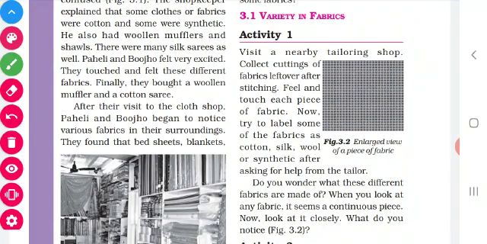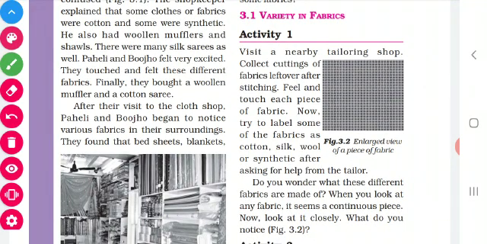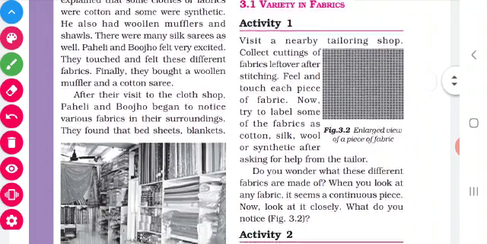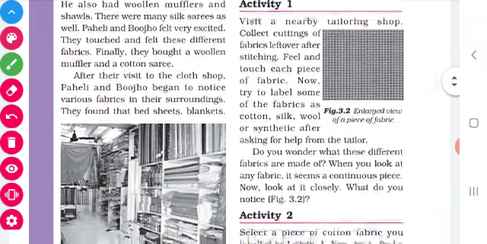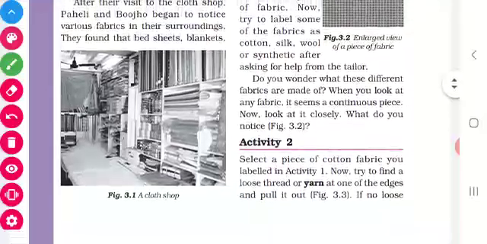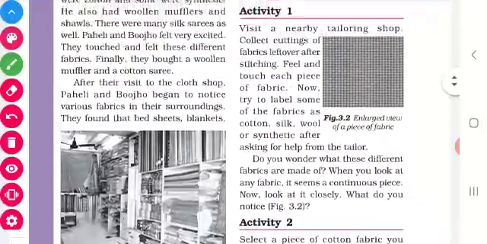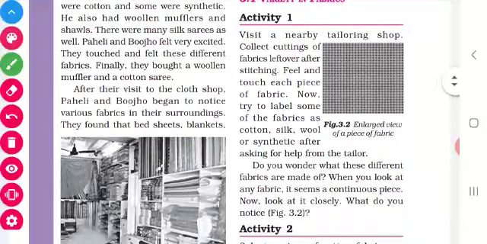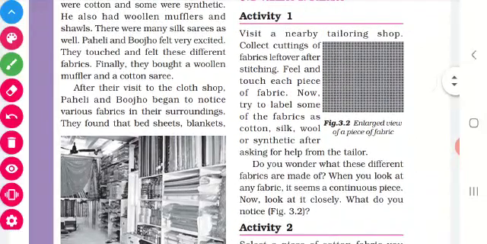There are some varieties in fabrics. They may be of cotton, silk and wool or synthetic. So what are the varieties of fabrics? Cotton, silk, wool or synthetic. Okay children, these are the varieties of fabrics which we use. If they ask what are the varieties of fabrics, you have to write cotton, silk, wool or synthetic.